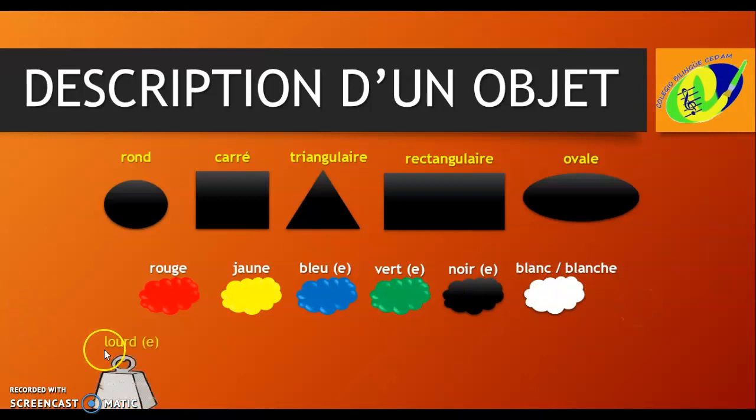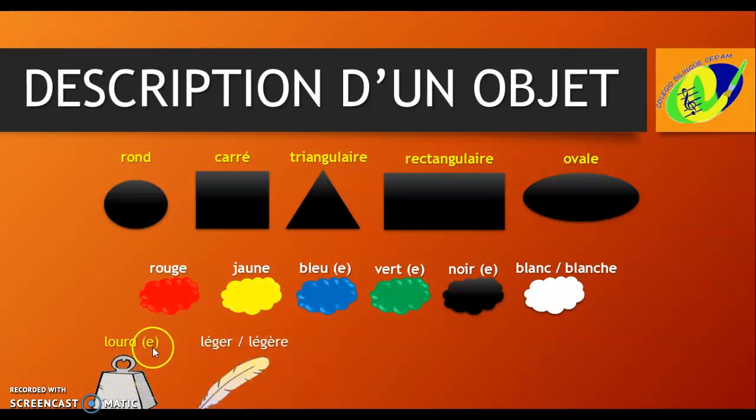And we have the weight. Lourd, that is pesado, ou lourde with E, that is pesada. Lourd, lourde. Légère, légère, that is light, the opposite of this one. Heavy, light.